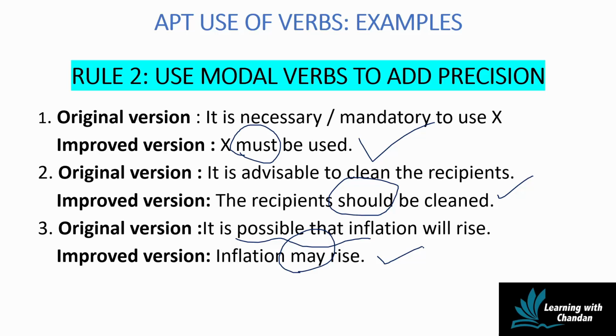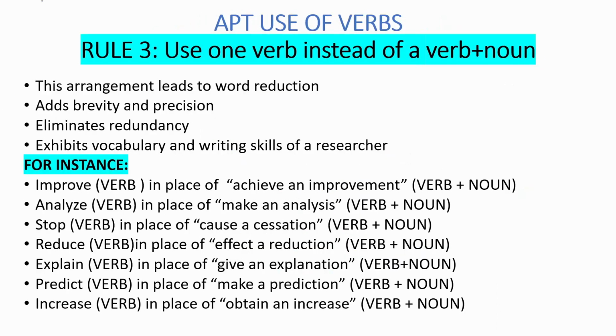So in such a way, use of modal verbs adds precision to the research manuscripts and clearly conveys the tone of the author. The third and the last rule of using verbs is that wherever you spot a combination of verb plus noun in a sentence or in a paragraph, try to check that it can be replaced by a single verb. This arrangement of the sentence leads to word count reduction, makes the sentence and the paragraph look sharper and concise. It adds brevity. Brevity means it displays exact use of words while eliminating words which are not necessary.